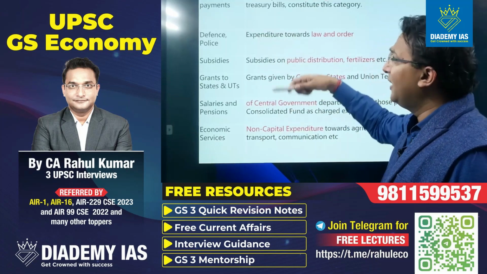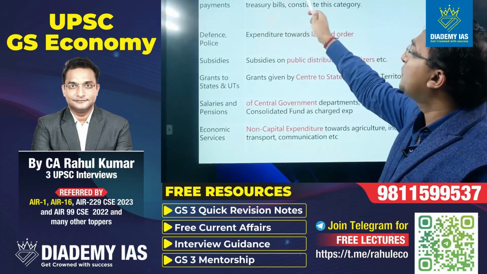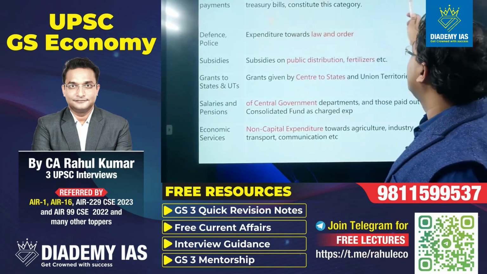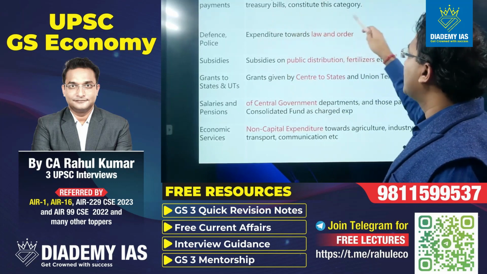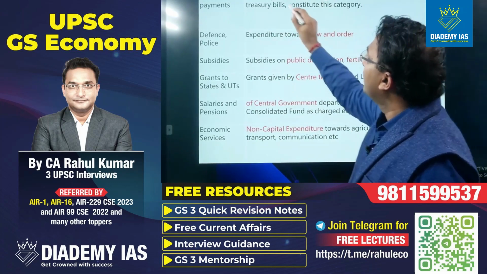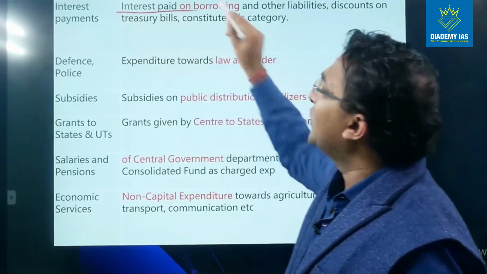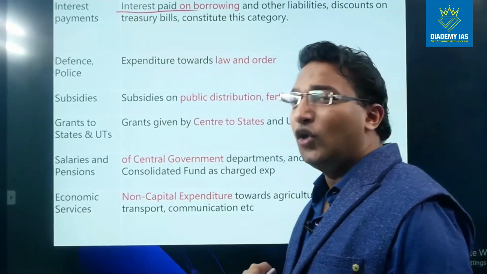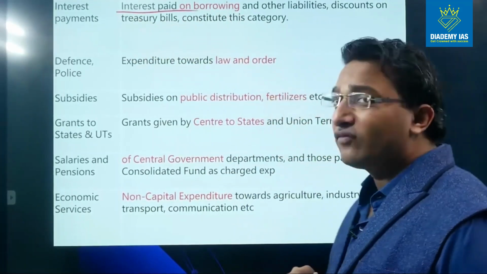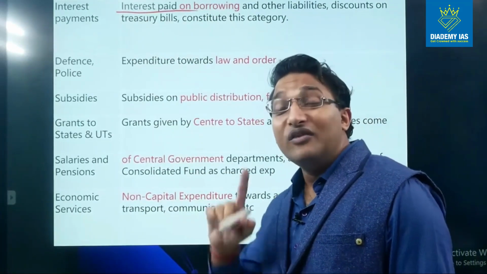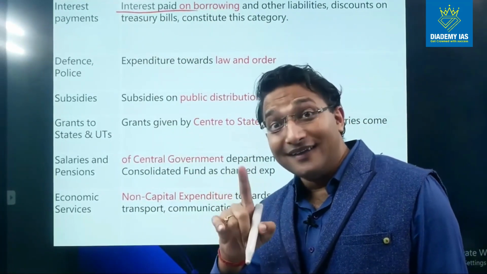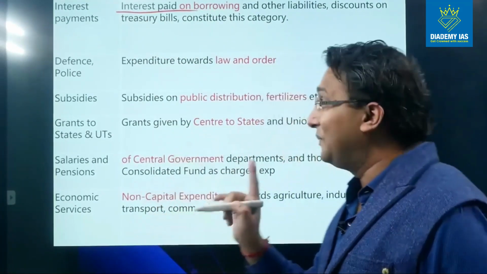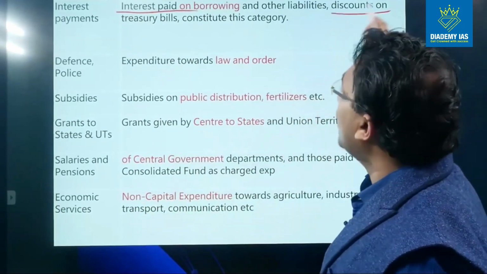I am just discussing in detail. Interest payment, interest paid on borrowing and other liabilities, and discount on treasury bills constitute this category, right? So whenever the government is paying any interest on any kind of bond or any kind of other obligation, that is part of revenue expenditure. If it is a repayment of loan, then this is part of capital expenditure. Please be careful.